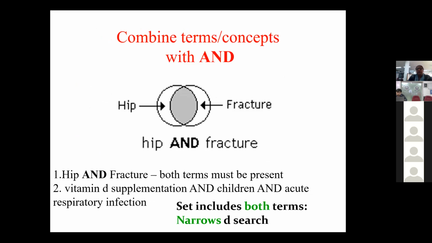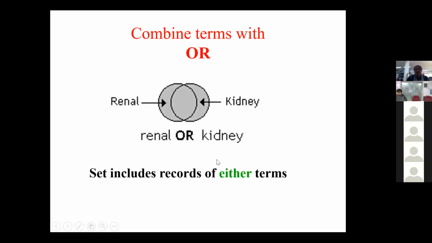So how do you do it? Giving an example, say we have hip and fracture. Make use of both the terms, hip and fracture. We have hip here and fracture here, but we want hip and fracture together. Or vitamin D supplementation and children and acute respiratory infections. This set includes both the terms. We want this part, so it becomes so specific, not these separate terms. So it narrows the search.